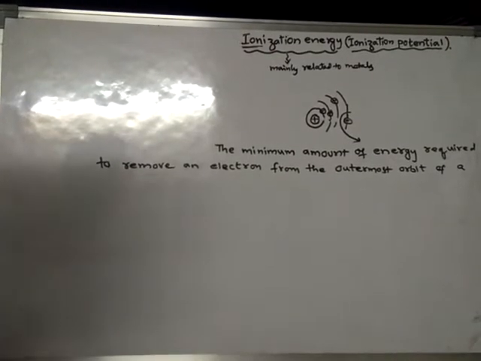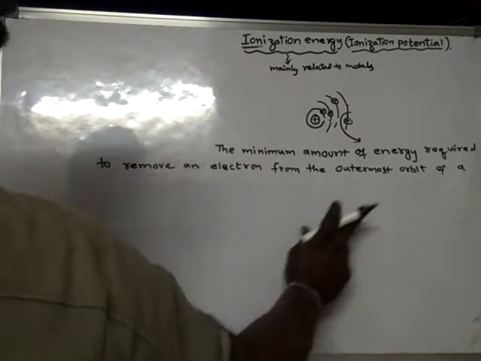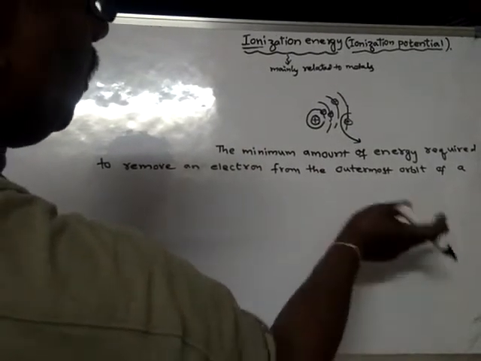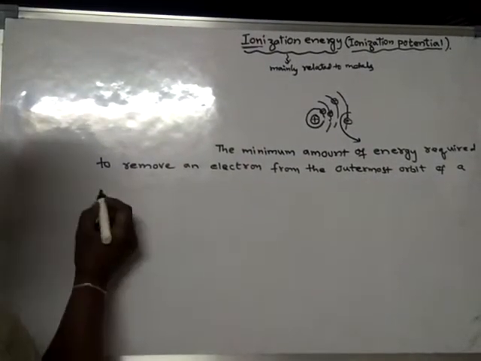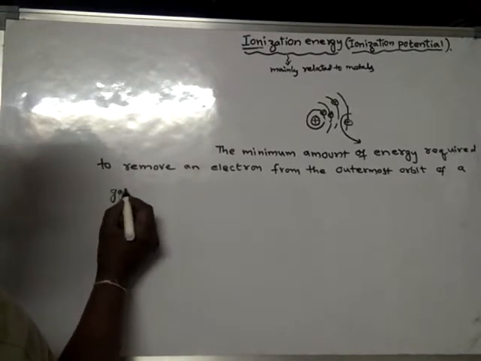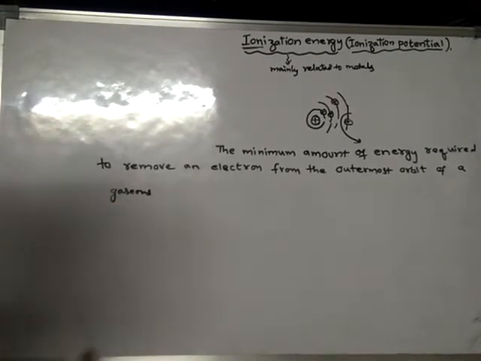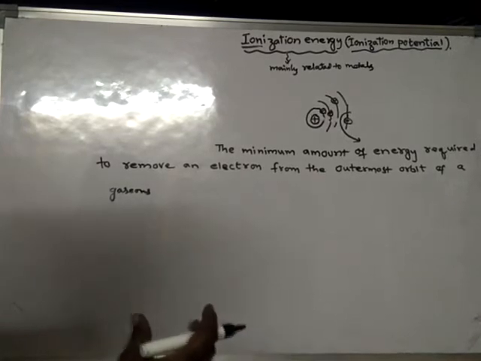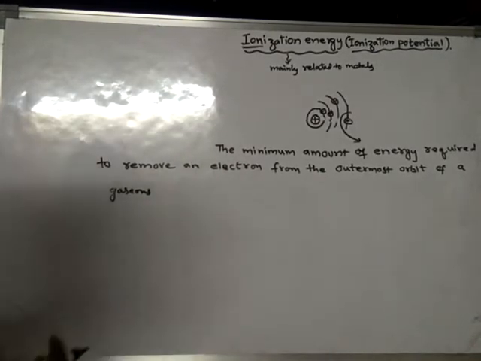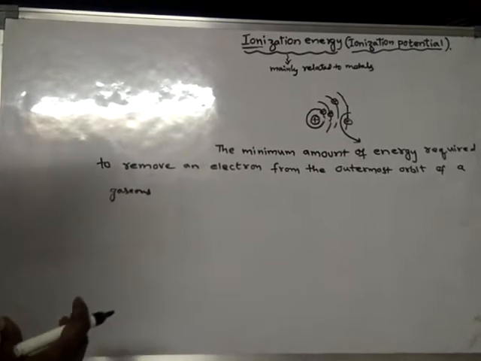So that means energy is required to remove an electron from the outermost orbit of a gaseous atom. The individual, separated or isolated atom is always in a gaseous state.